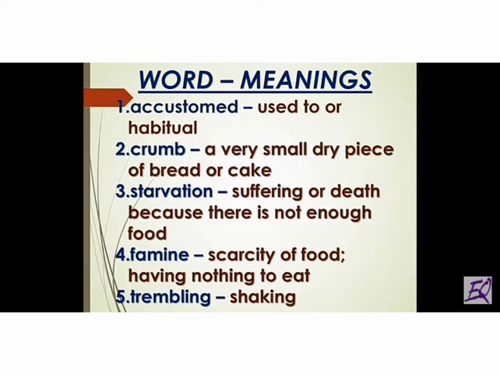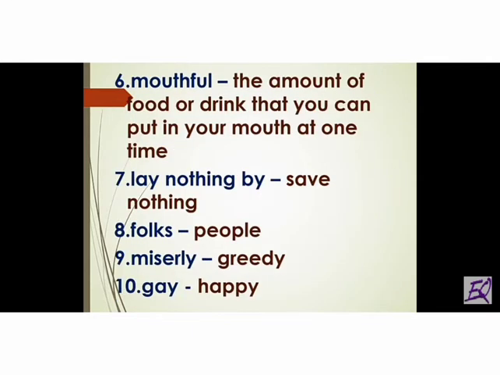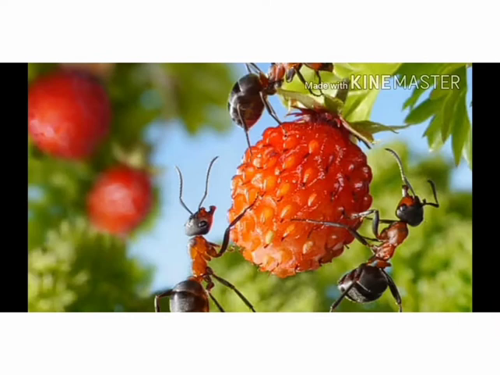Fourth one, famine. Scarcity of food, that is having nothing to eat, is called famine. Next one, trembling. Trembling means shaking. Next one, mouthful. The amount of food or drink that you can put in your mouth at one time. The very next one, lay nothing by, which means save nothing. Folks means people. Miserly means greedy. Selfish, greedy. The last one, gay, means happy. These are all the main synonyms. The others we shall discuss in the poem.